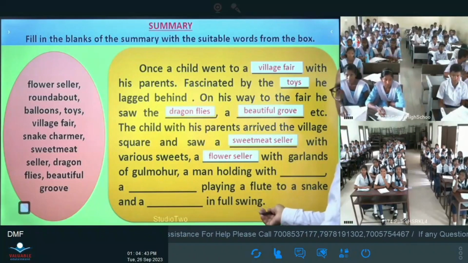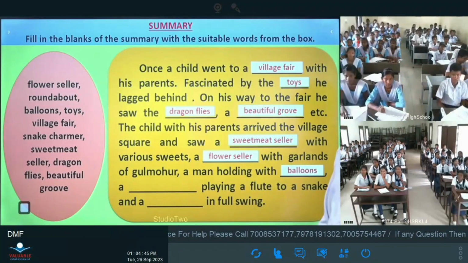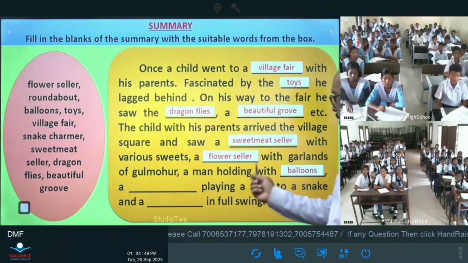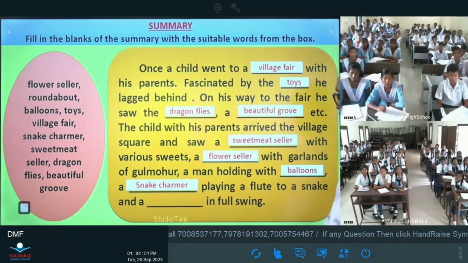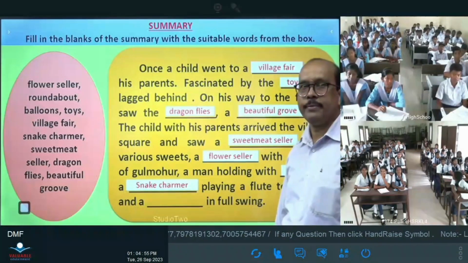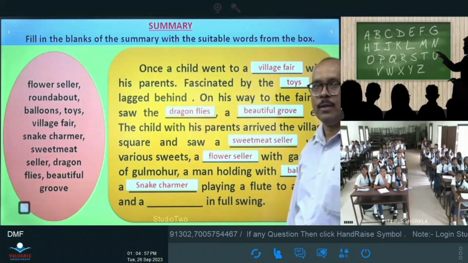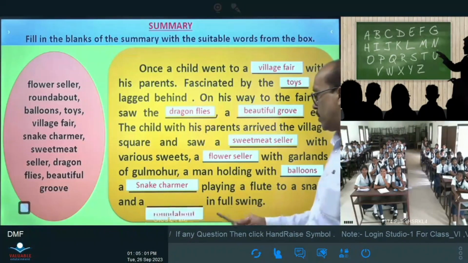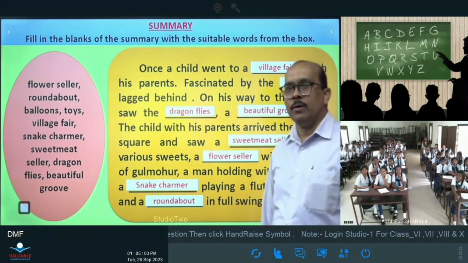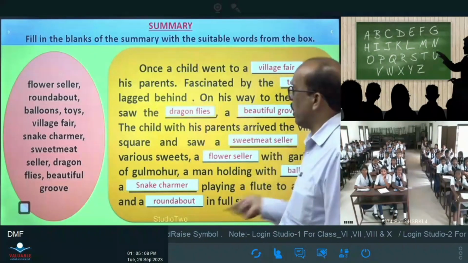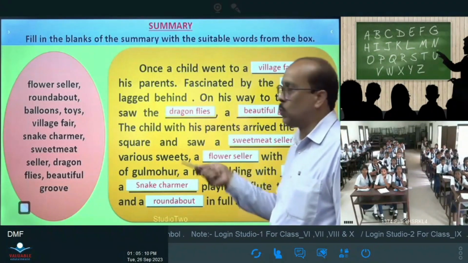Balloons, good, very good, it is balloons. Snake charmer playing flute to a snake and a dash in full swing. Roundabout, good, roundabout, very good, well done. So this is the summary of stanzas 1 and 2.